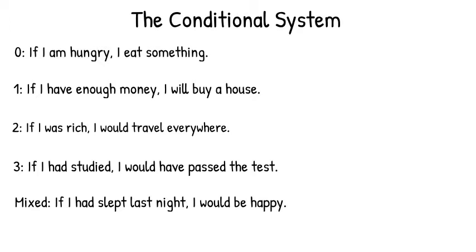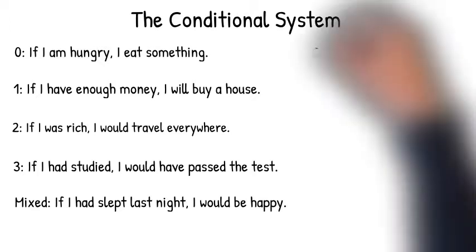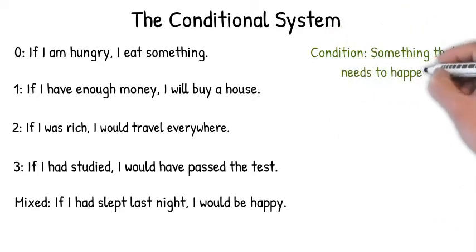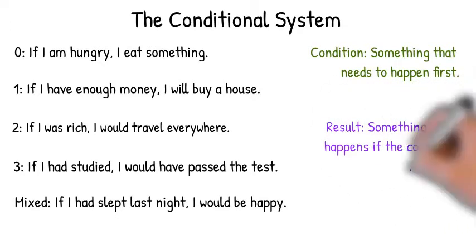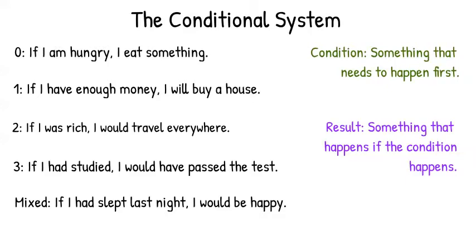So first let's look at how these conditionals are all the same. Every conditional has a condition. A condition is something that needs to happen first before something else can happen. And the other part of a conditional is the result, the thing that happens next if the conditional happens. Let's look at how this works. The condition is if I am hungry. If that happens, the result is that I eat.